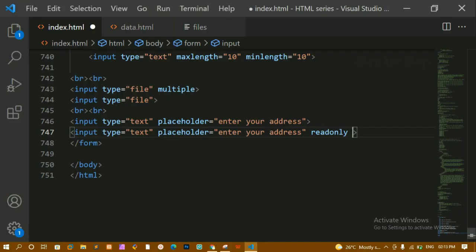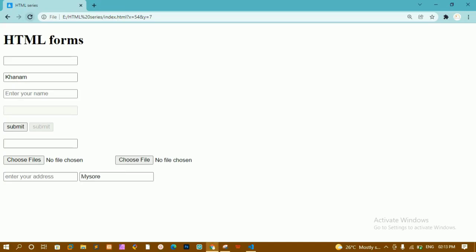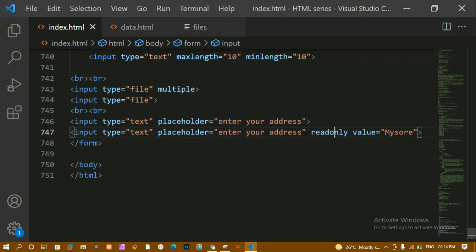Now if I give here a value, let me just write value is equal to Mysore. I'll save this. I'll refresh this one. Now you can see I cannot insert, and I cannot even remove that one, okay, because it is read only. I can only read this one. I cannot modify this if I give read only, but here I can modify. Okay, this is all about the read only attribute.